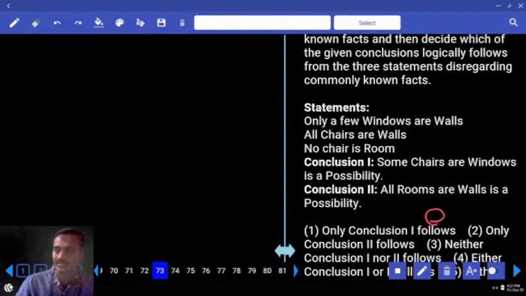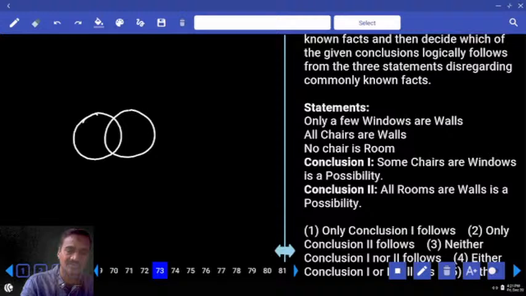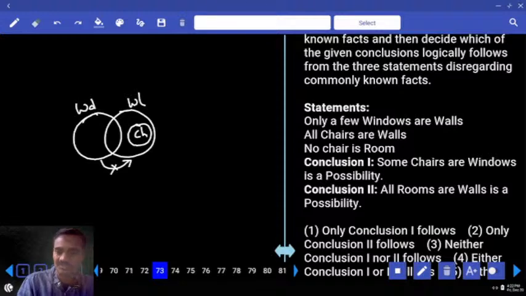Then 73, only a few windows are walls. How many windows are walls? Only a few, but not all. All these windows cannot be a part of wall. All chairs are walls. Now these are the chairs that are walls. No chair is a room, so no intersection between chair and room.